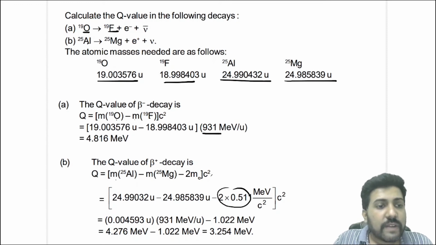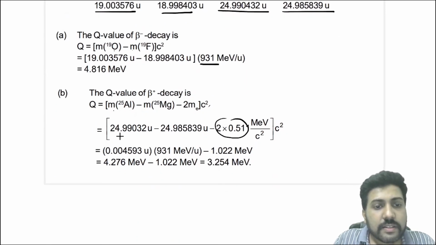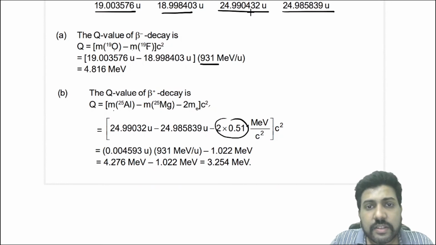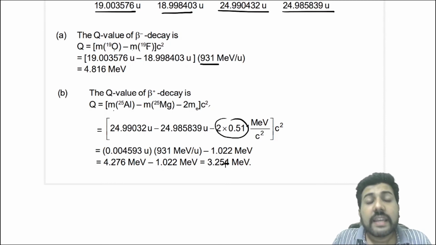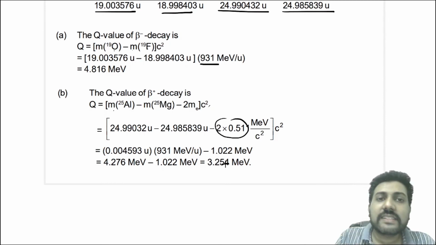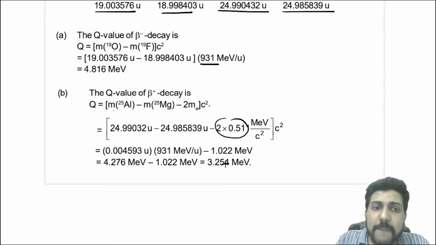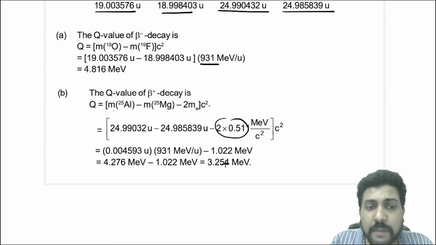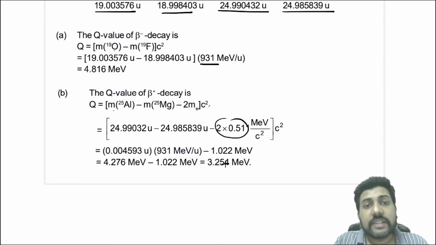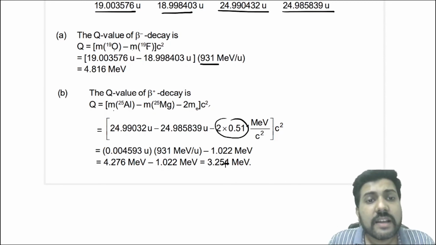So when you calculate, you get (24.990432 minus 24.985839) into 931 minus 1.022. From this you will get 3.254. See, in a beta plus decay, finally the energy is getting released. But to start the beta plus decay process, you need energy, because to convert a proton to a neutron, you need energy. And the energy has to be provided by the nucleus.